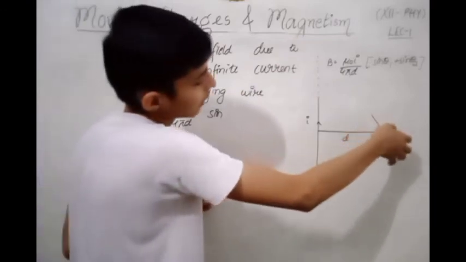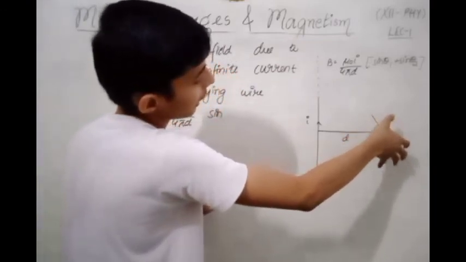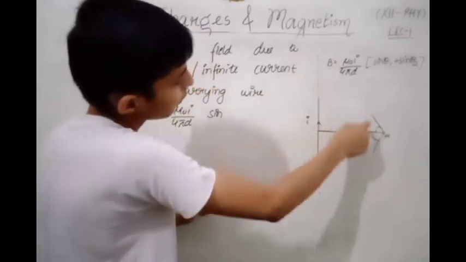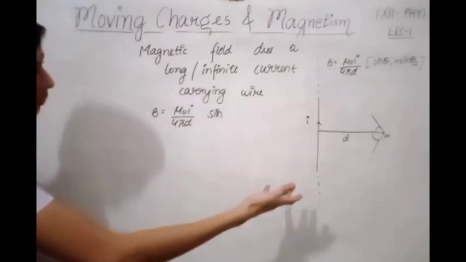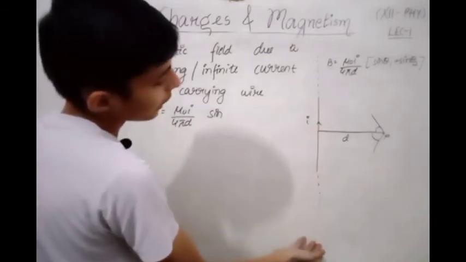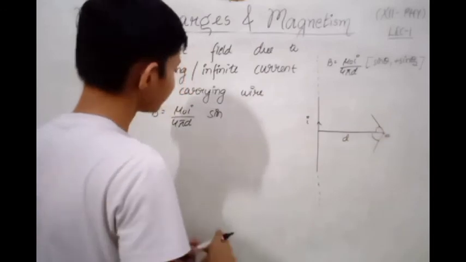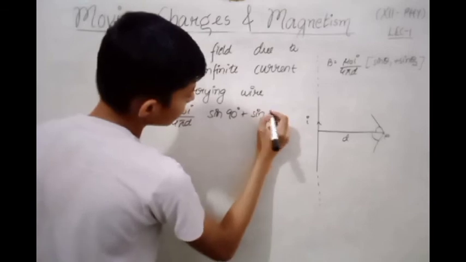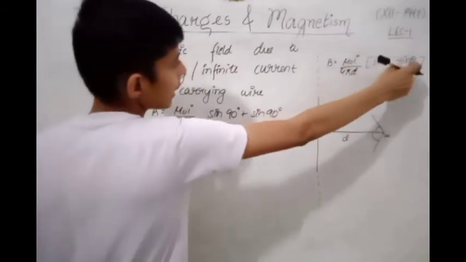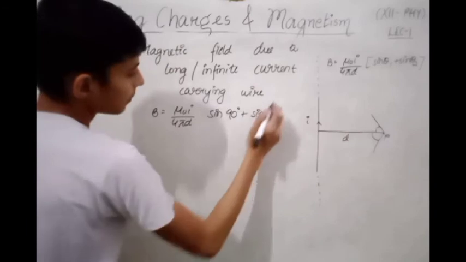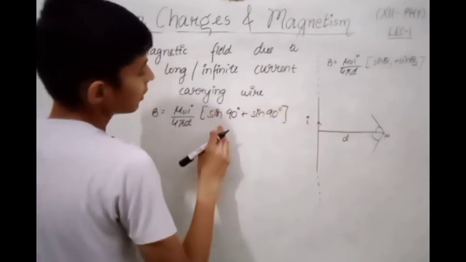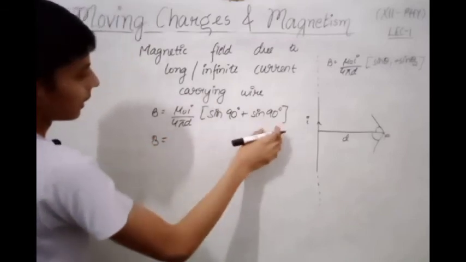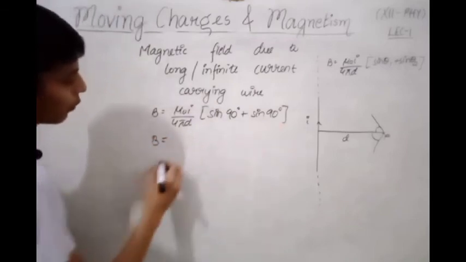The angle which P made with this infinite long wire will be 90, and here this is also an infinite wire, so we can assume these two angles as 90 degrees. So sin 90 degrees plus sin 90 degrees. Here theta 1 and theta 2 both are equal to 90 degrees. The value of sin 90 is 1, so sin 90 and sin 90 together constitute 2.